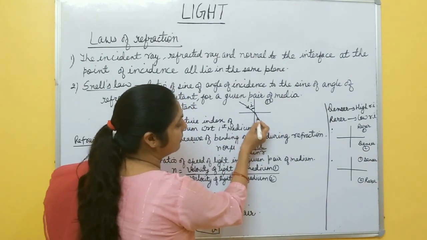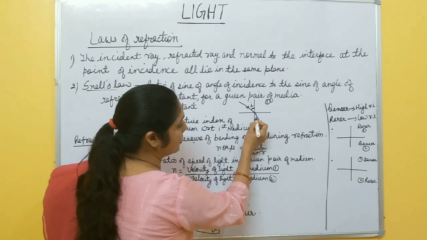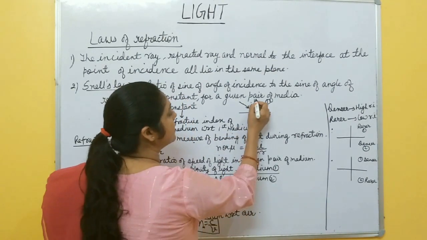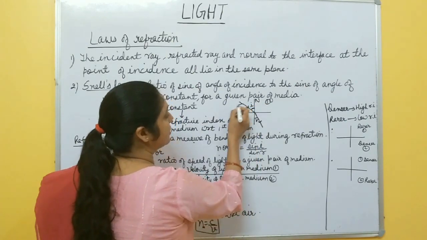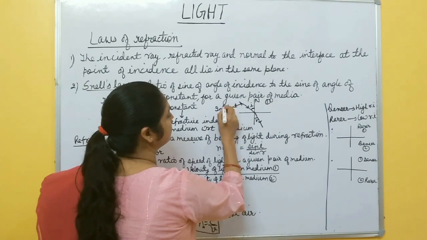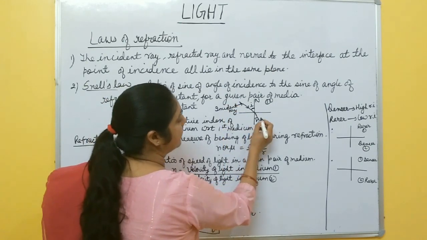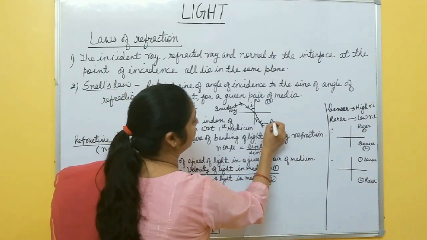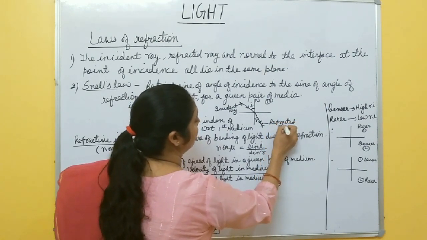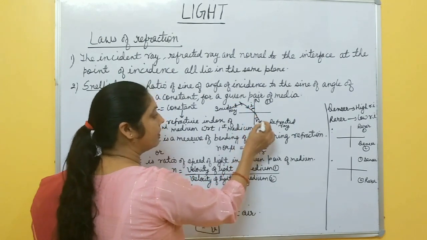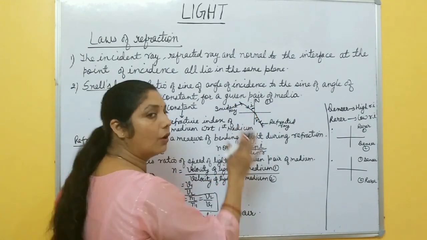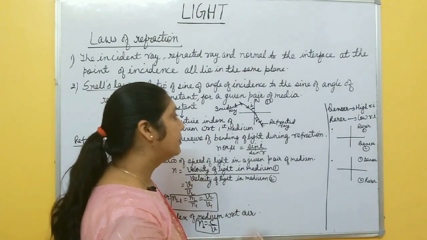Angle between this refracted ray and normal is called angle of refraction. So this is normal, this one is incident ray, and this one is refracted ray. And what is the first law? Incident ray, refracted ray and normal at the point of incidence all lie in the same plane.